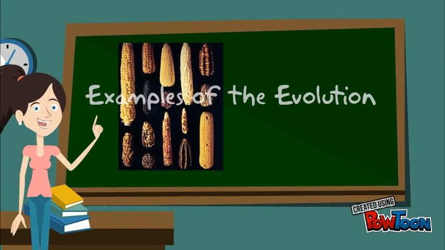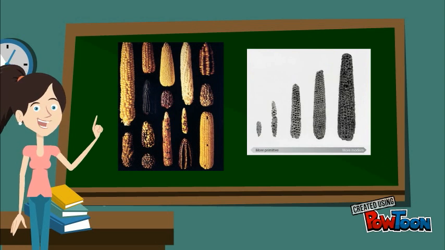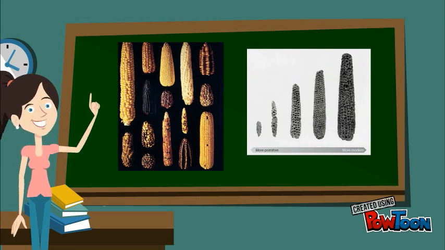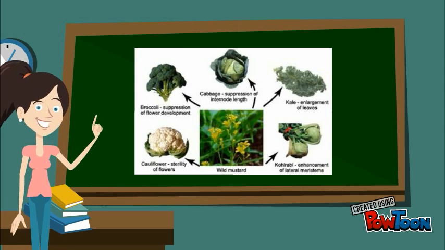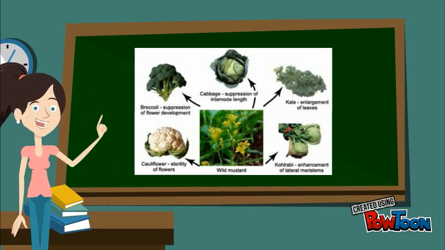The corn that we eat today wasn't like the corn back then. Through selective breeding, we've managed to perfect the corn according to our desires. Big in size, good in taste, high yielding. Same thing with cabbage and broccoli. All these vegetables have been made available to us through the selective breeding of a plant called wild mustard.